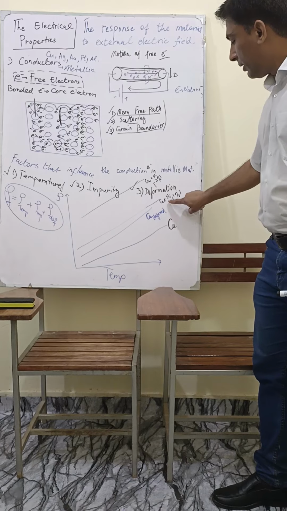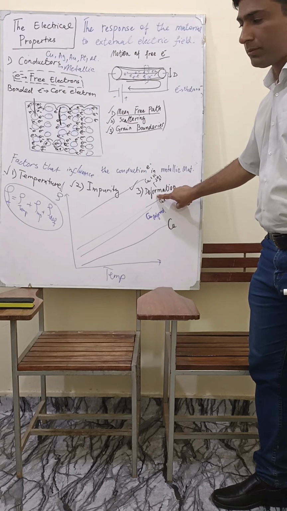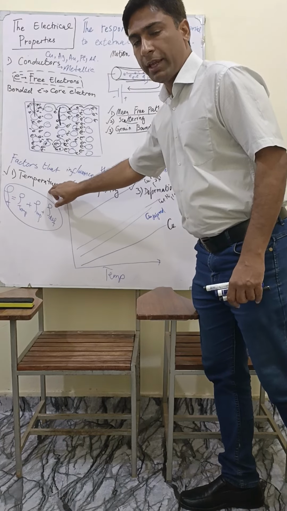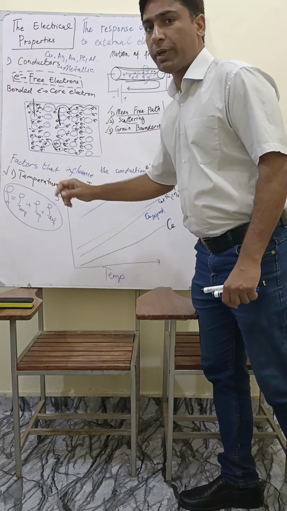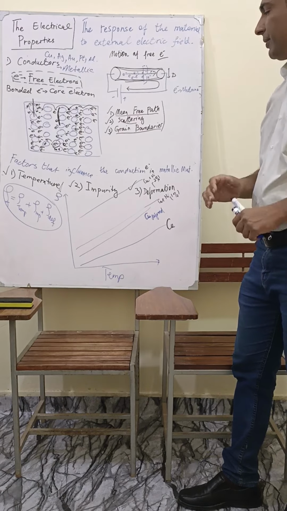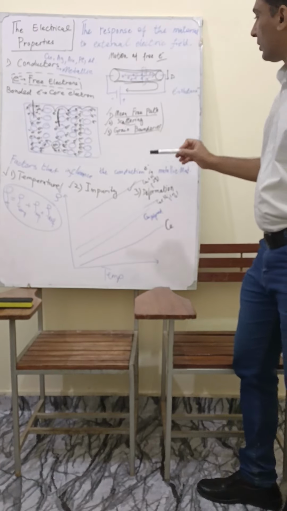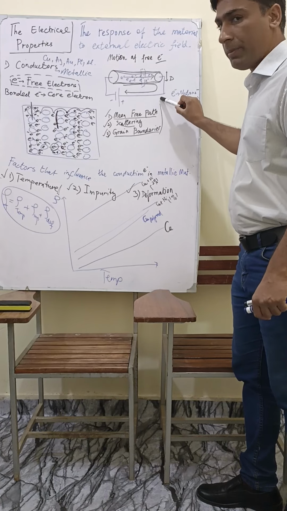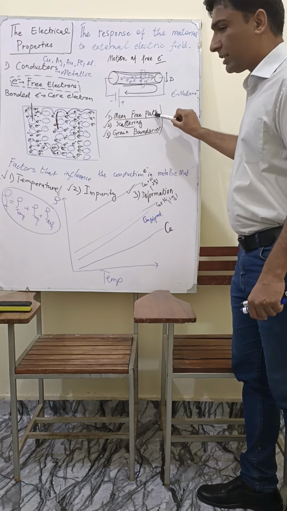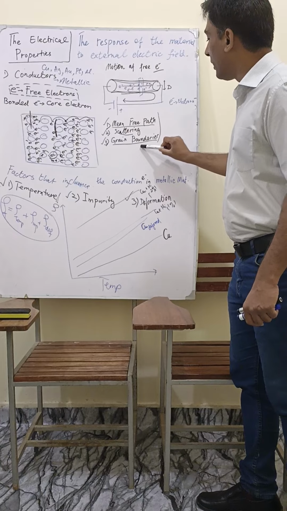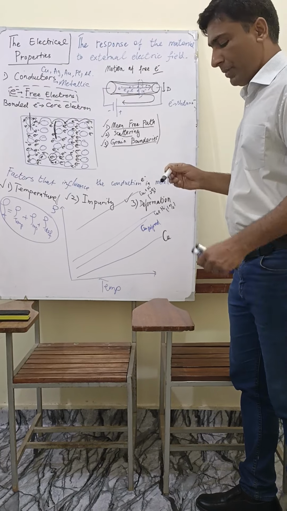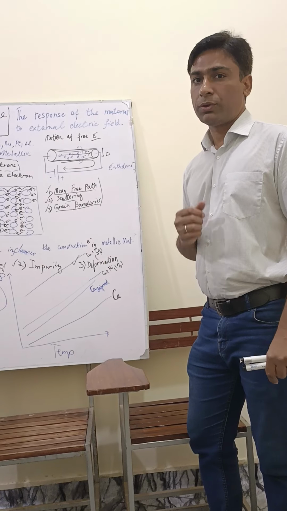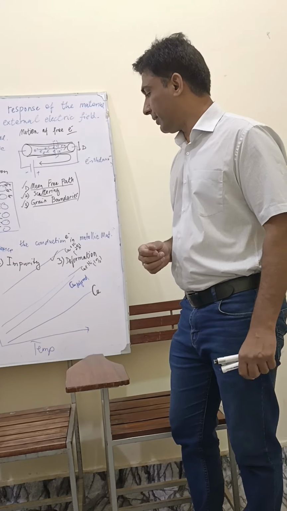And number three, deformations. And if I ask how temperature can increase the resistivity, you can say temperature can increase resistivity based on these three factors: increase in the mean free path, increase in the scattering of electrons, and due to the grain boundaries, there is an increase in the resistivity of the metallic materials.